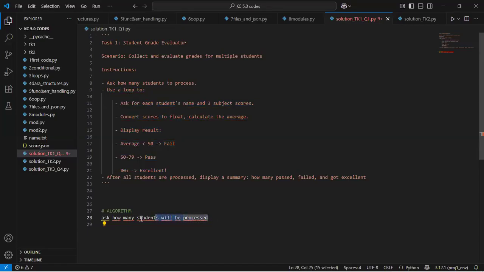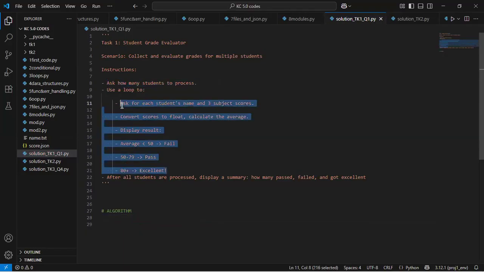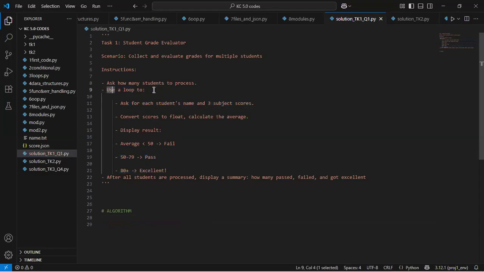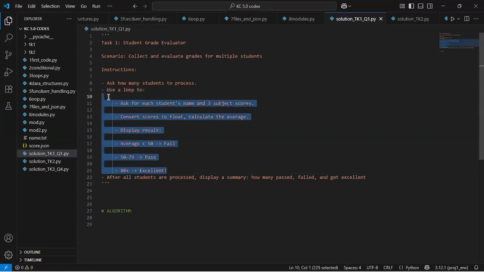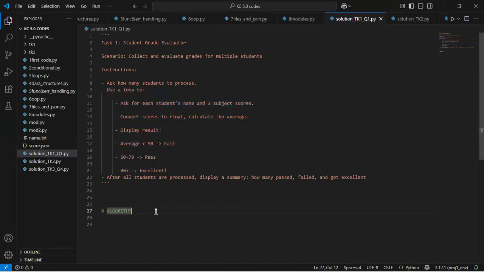So this is our first step, and then this is the following step, and all these steps should live within a loop. I even went ahead and explicitly listed out the instructions that are meant to be in a loop. So let's see how we can put this into actual Python programming.